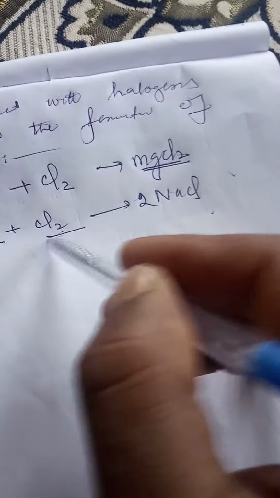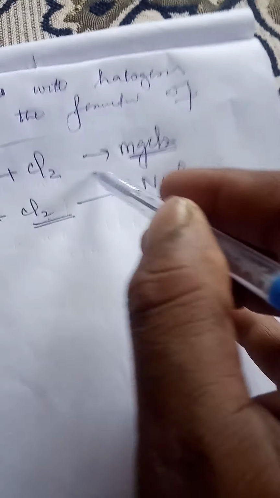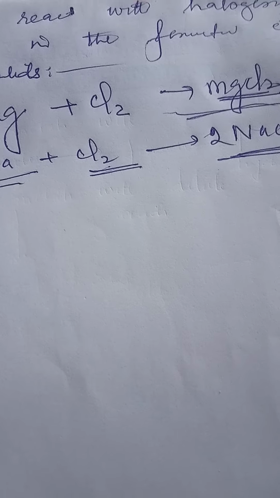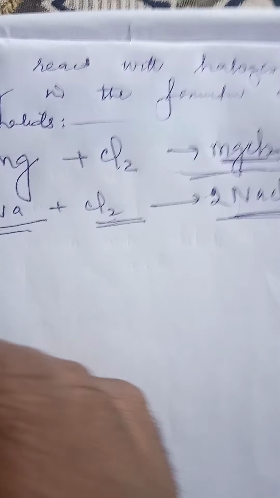Here we find that metal reacts with halogen, resulting in the formation of metal salt. Every metal reacts with halogen, resulting in the formation of metal salt. This is another property of metals. So metals react with halogens, resulting in the formation of metal salts. Another property,